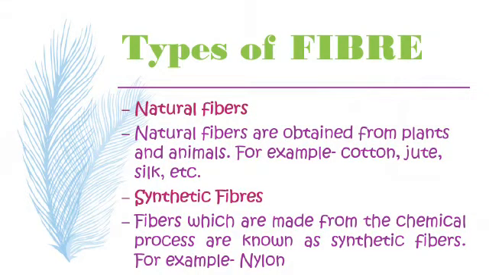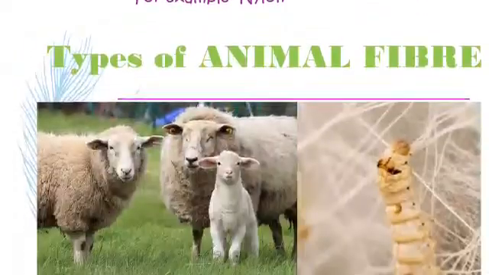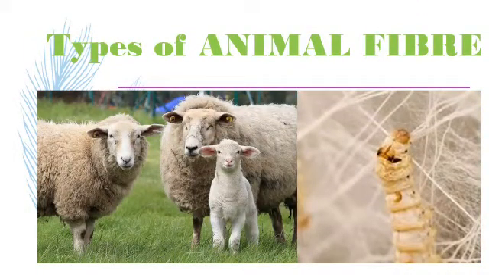Now let us define what is natural fiber and synthetic fiber. Natural fibers are obtained from plants and animals, for example cotton, jute, silk, etc. We just discussed this. And synthetic fibers are made from chemical processes, for example nylon, polyester, all of these. These are the types of fibers that we are obtaining from animals.